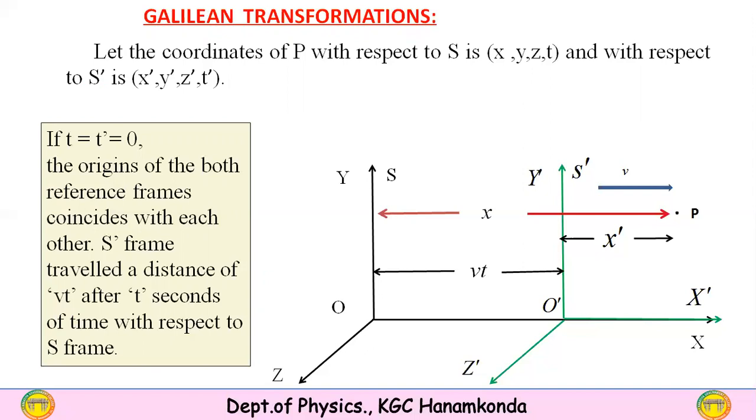At t equals t dash equals 0, the S frame and S dash frame coincide and their origins also coincide. But after some time t, the S dash frame has moved a distance vt. Now the S dash frame is at a distance of vt from the S frame.